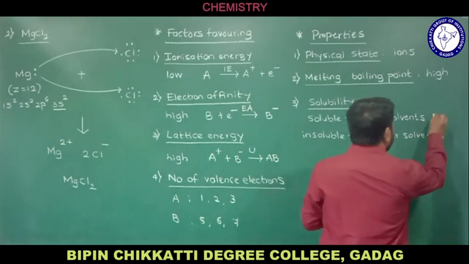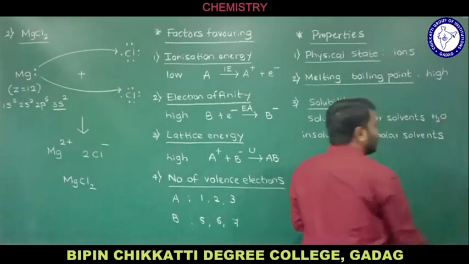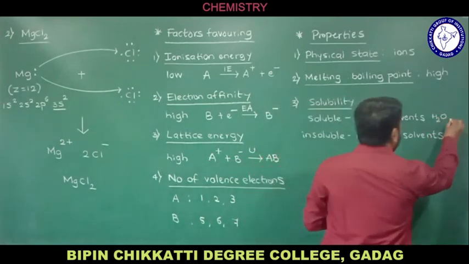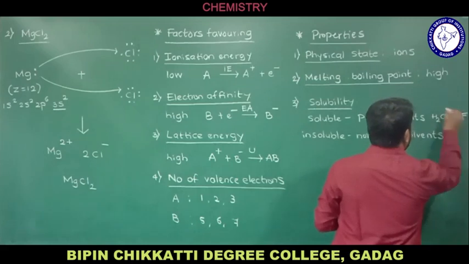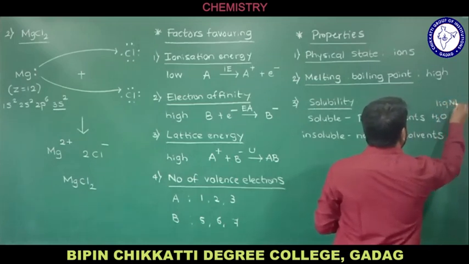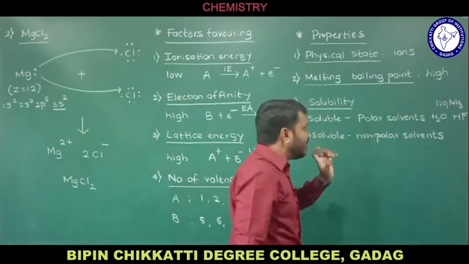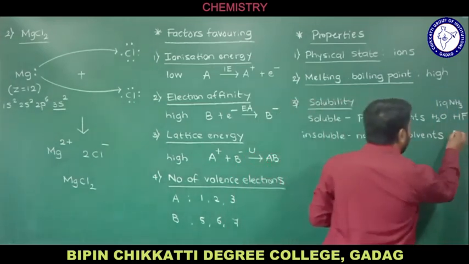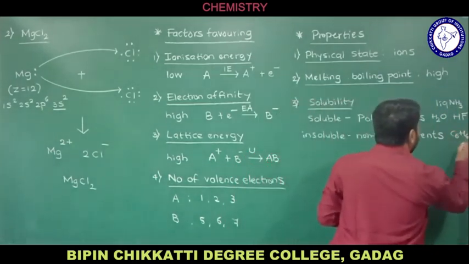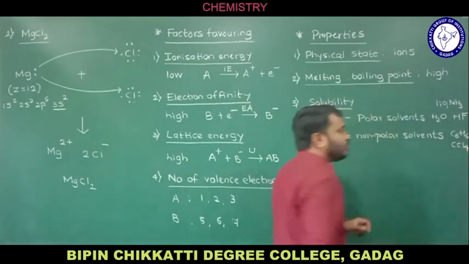Let me give some examples for polar solvents: H2O, water, is a polar solvent; HCl is a polar solvent; and liquid ammonia is also a polar solvent. Examples of non-polar solvents are the organic solvents benzene and CCl4, carbon tetrachloride.